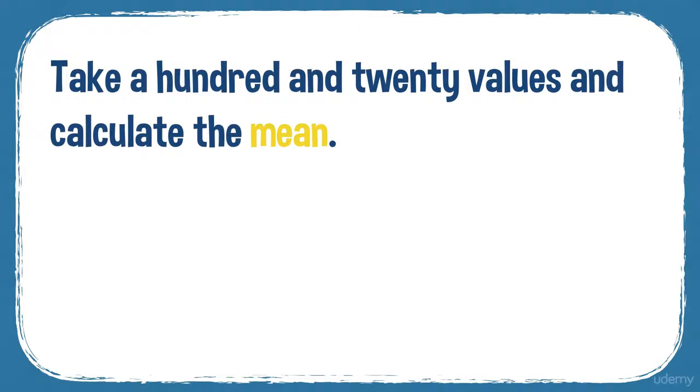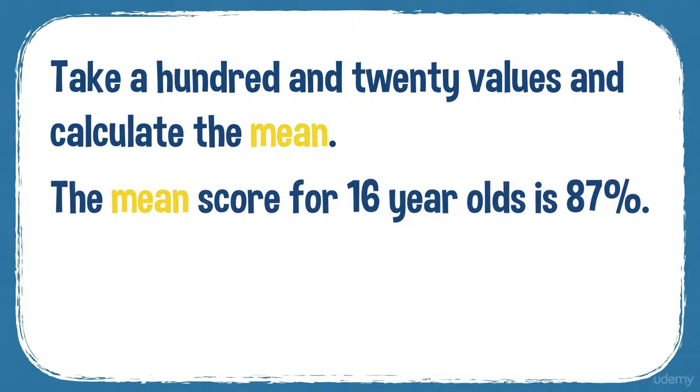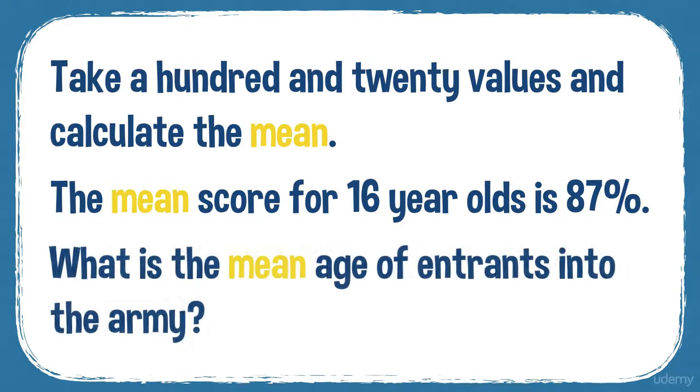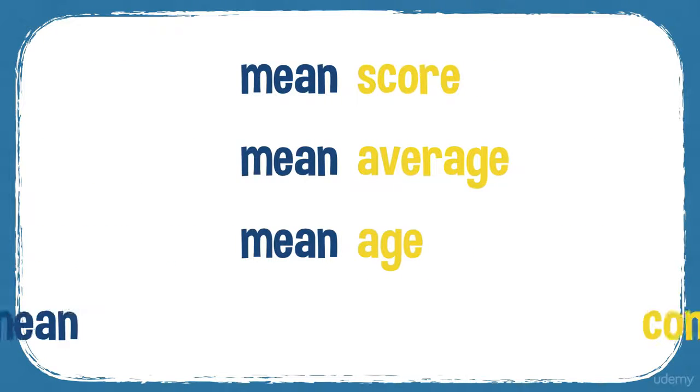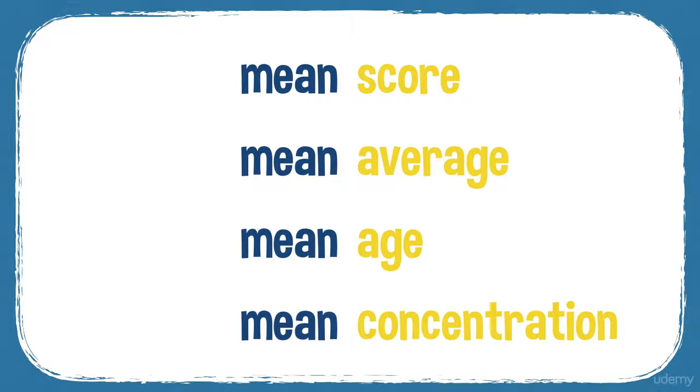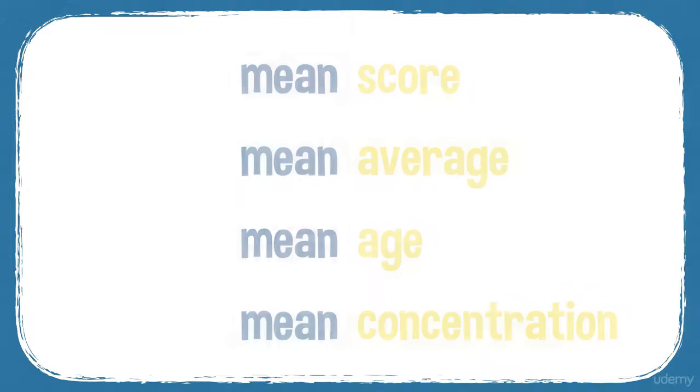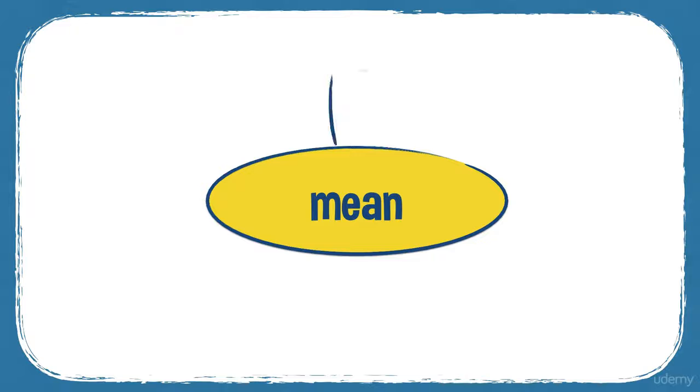For example, take 120 values and calculate the mean. The mean score for 16-year-olds is 87%. What is the mean age of entrance into the army? We talk about mean score, mean average, mean age, the mean concentration of something. And some synonyms for mean. Average is the only one, really, that you could use.